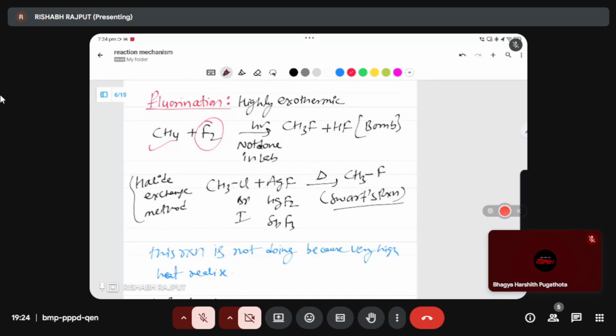So what do we do for fluorine? If you want to make a halogen compound with fluorine, they will use the halide exchange method. I will tell you this in the class, no problem. I just mention that because it generates so much high heat, that is why we use the halide exchange method for fluorination.